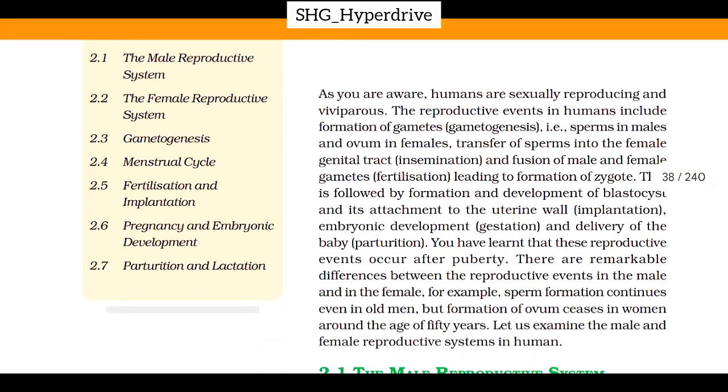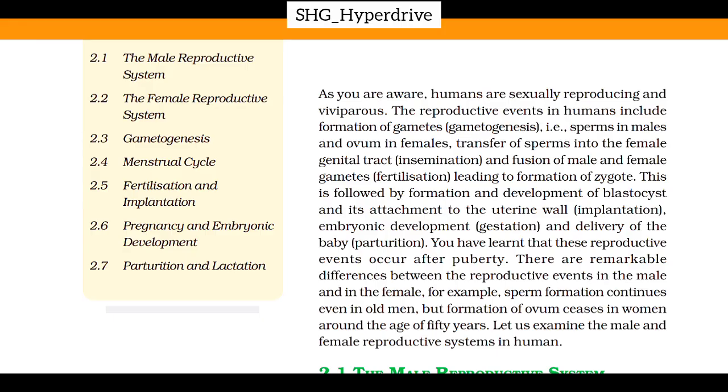So today's topic is Chapter 2, Human Reproduction. In this chapter we will discuss the male reproductive system, the female reproductive system, gametogenesis, menstrual cycle, fertilization and implantation, pregnancy and embryonic development, and parturition and lactation.